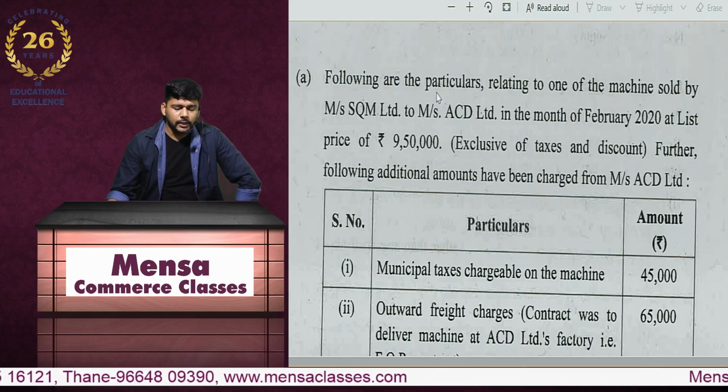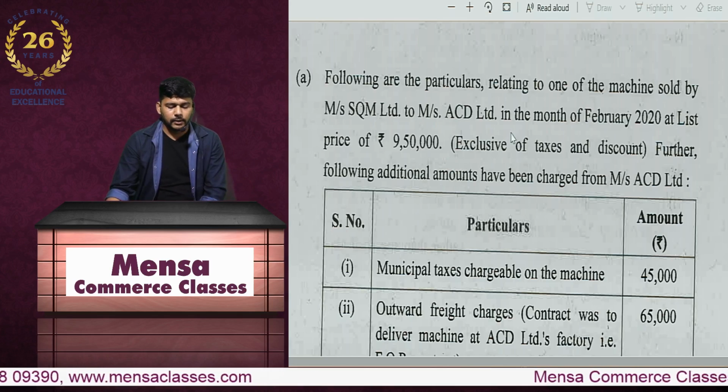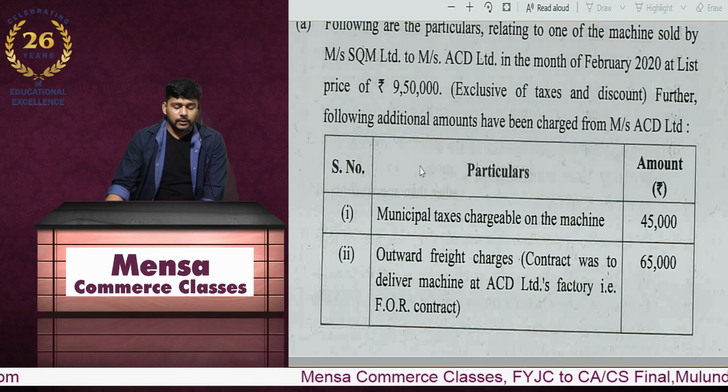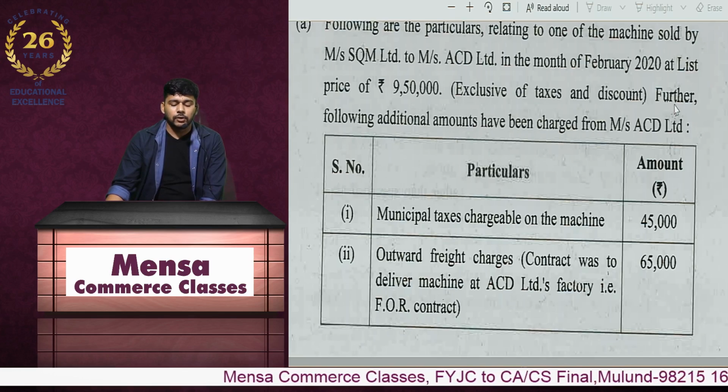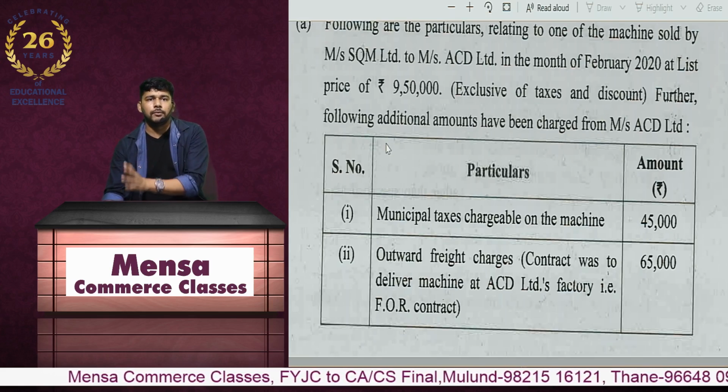Next question is, following are the particulars relating to one of the machines sold by SQM Limited to ACD Limited in the month of February. A list price is 9,50,000 exclusive of taxes and discounts. Further, the following additional amounts have been charged. Now over here it's very clearly given, further following additional amounts have been charged.